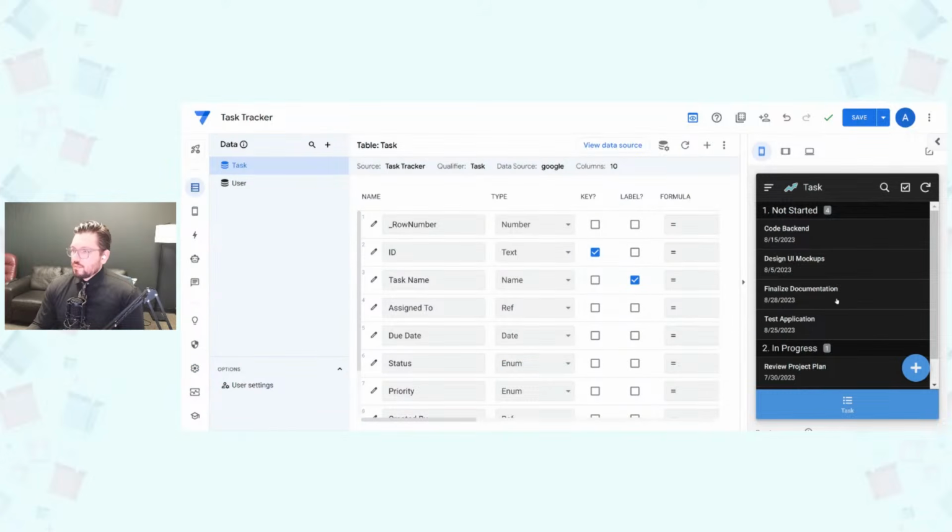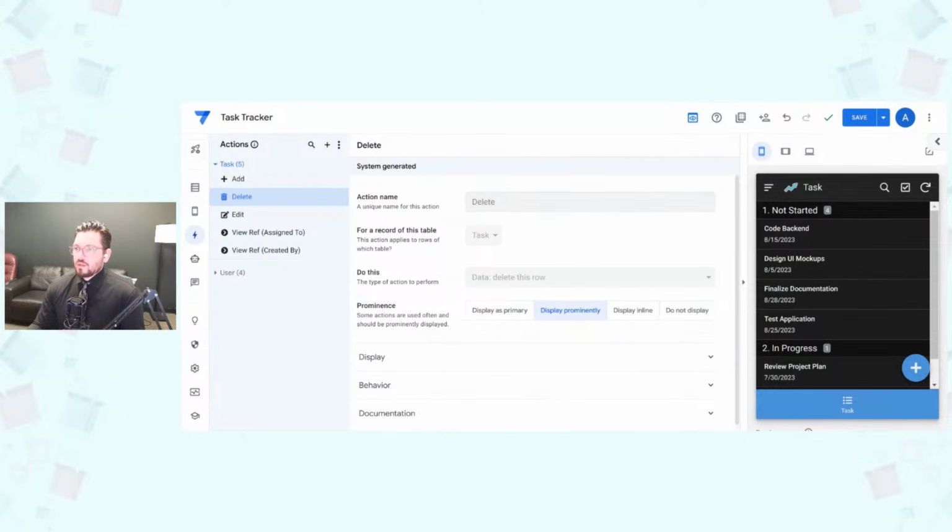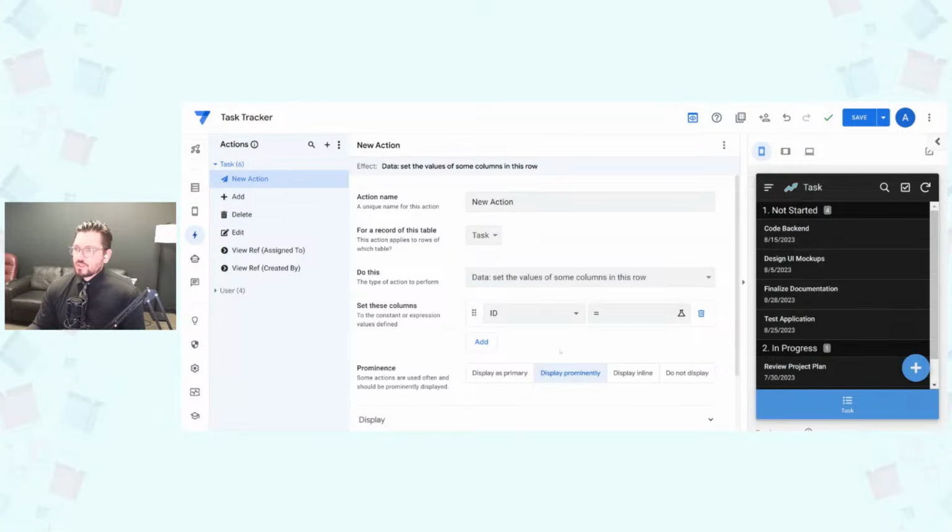All right, so there's a little bit of UX design cleanup for that one. And then the easiest one to make for these types of apps is changing the status from not started to in progress to completed. So let's walk through that workflow. Let's see if we can do that real quick.